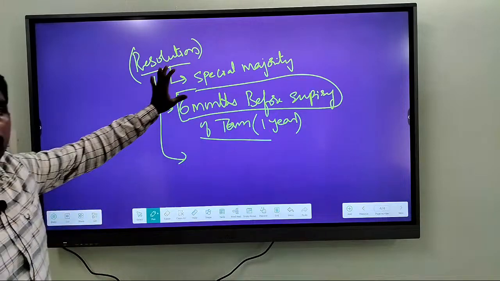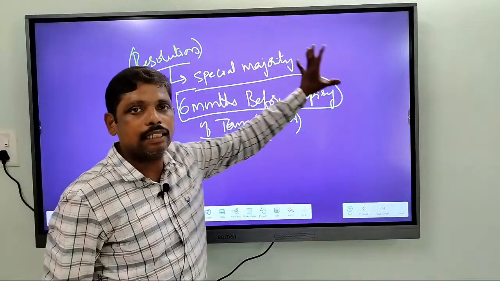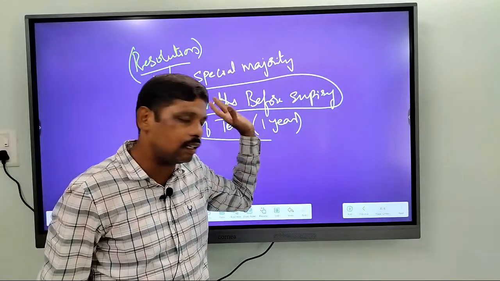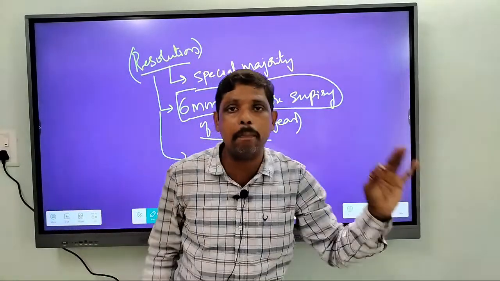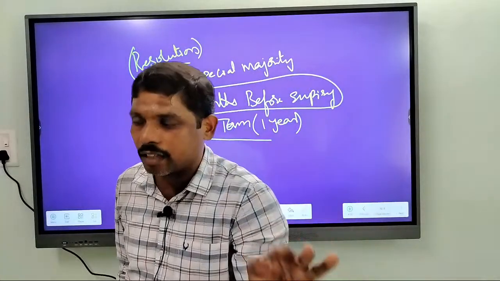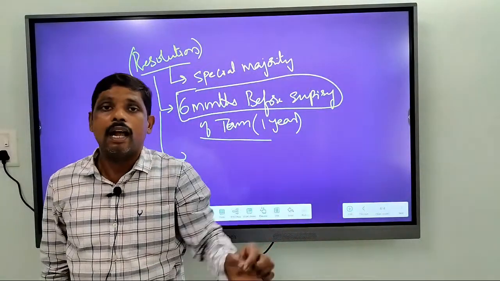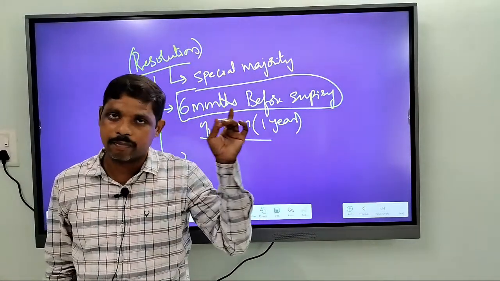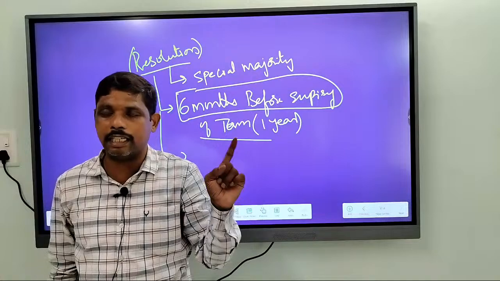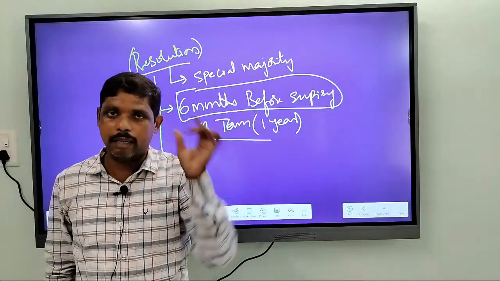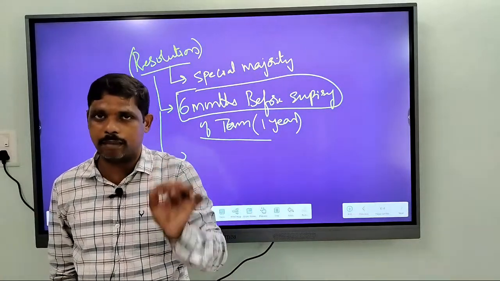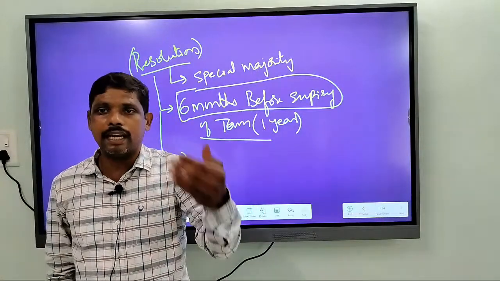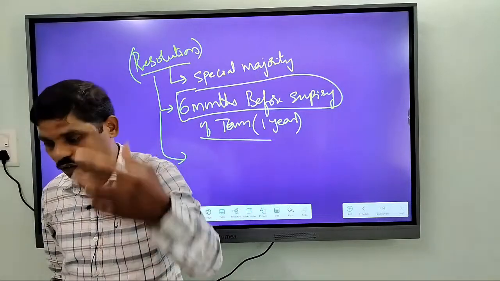Alright, so once again I will repeat, a national emergency is imposed on the grounds of war, external aggression or armed rebellion. It is done by President of India on the written advice of cabinet, and the decision of president should be ratified by parliament within a period of 1 month. That is by passing a resolution in both the houses of parliament with special majority. Once a resolution is passed, the national emergency will be enforced for 1 year.